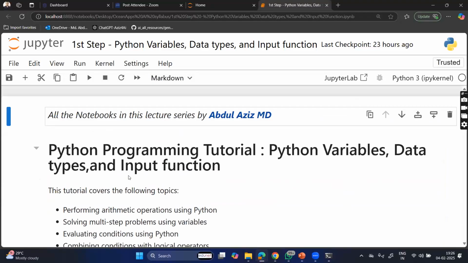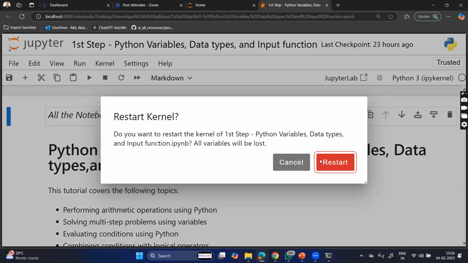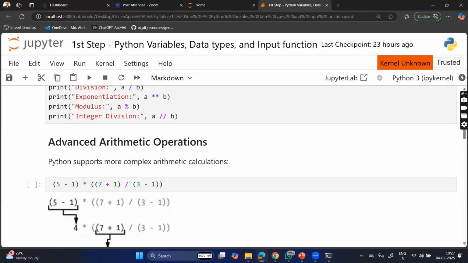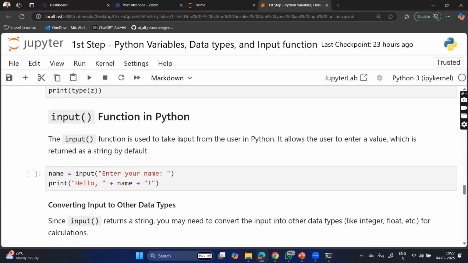Whenever you run a notebook, you come to the kernel and say restart kernel and clear all outputs, so that you get a fresh notebook without any outputs. Then you can use it.